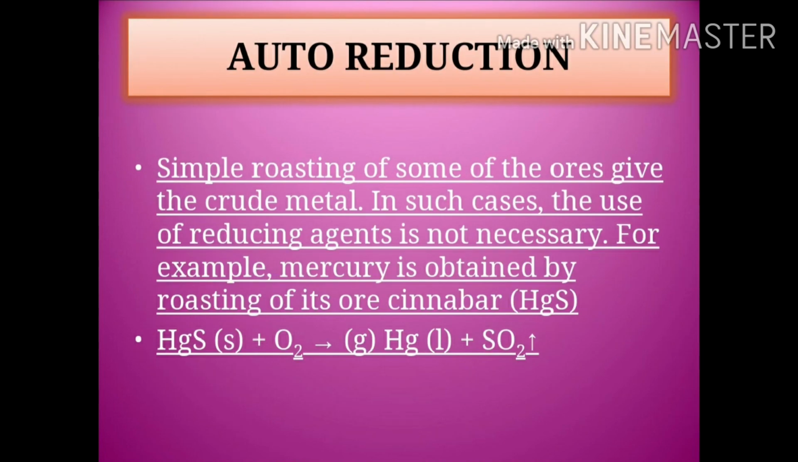Auto reduction is the final process. Auto reduction means the ore itself can easily reduce. Any reducing agent is not necessary. That is why it is called auto. Itself it can reduce; it doesn't need anybody else. Okay, so mercuric sulfide, when it is treated with oxygen, forms mercury and sulfur dioxide.